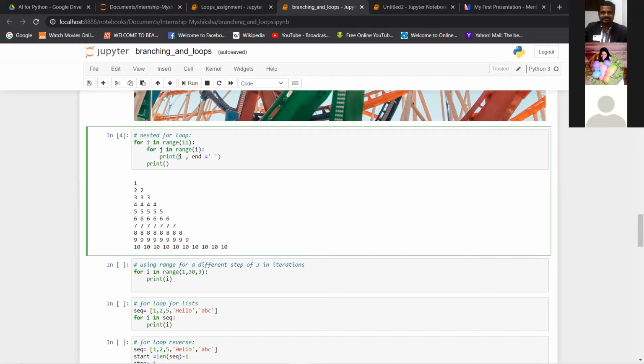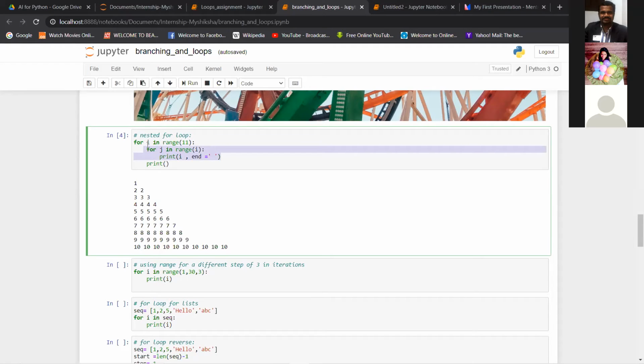So if I value is 5, this inner loop which is print, it runs 5 times with a space each time. So that's how 5 is printed 5 times. It is printed 5 times because this inner loop is printing I, which is 5. It is running 5 times.